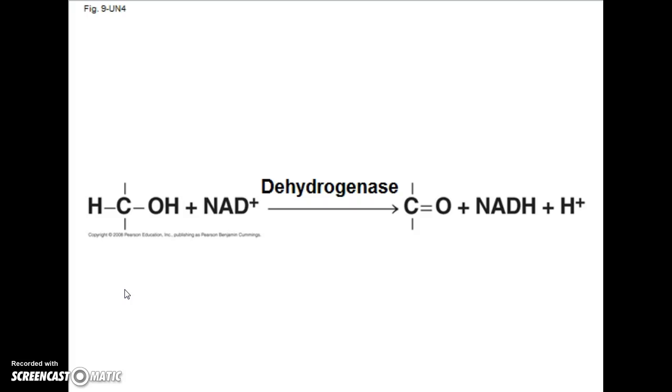It's reduced because it's accepting the 2 electrons along with one of the protons, which is exactly what this image shows. And we see that because both of these hydrogens here are neutral, 1 proton, 1 electron. There's no charge, positive or negative here. But NAD does have that positive charge, meaning it's 1 electron short of being neutral. And over here we can see that, well, now it is neutral.